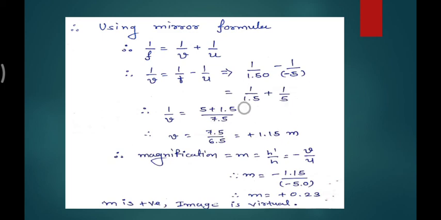Now the simple maths, you can apply LCM and all that. If you multiply these two terms, 1.5 and 5, and sum on both sides, it will be 6.5. If you take the inverse of it, it will be 7.5 upon 6.5. If you divide in the calculator or manually, you will get 1.15 meter. What does it mean? V is a positive number, so whatever image is formed is to the right of the pole, and it is formed at 1.15.